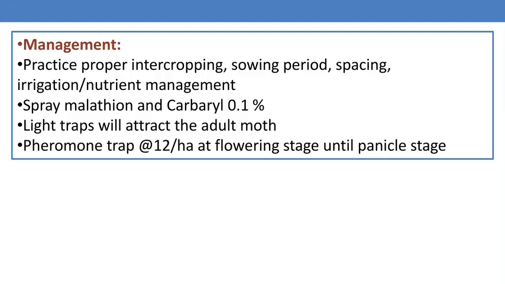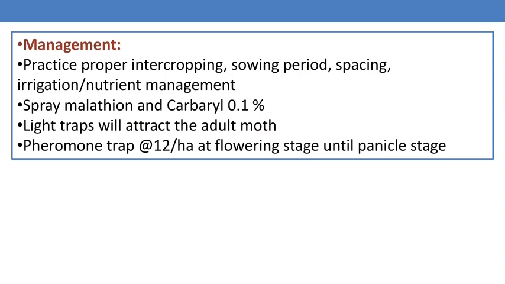Then how can we manage the earhead caterpillar in finger millets? Proper intercropping and crop rotation also help to reduce the infestation. Then adjusting the sowing time and spacing is also important here. Then spray malathion or carbaryl.